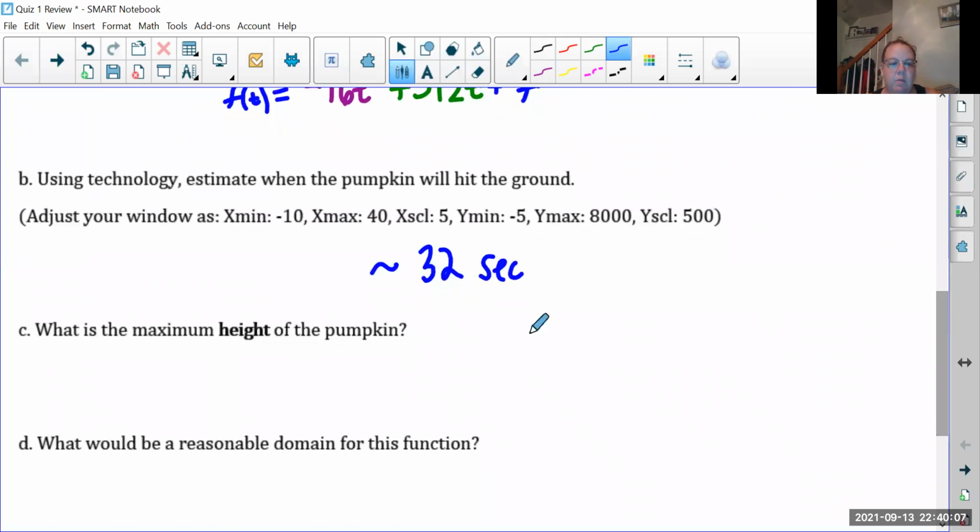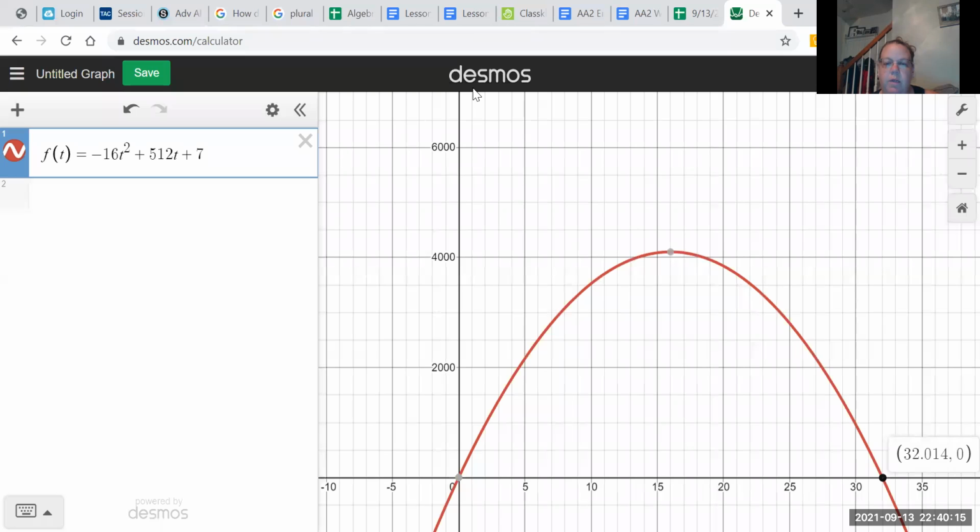Then part C says, what is the maximum height of the pumpkin? So going back to our graph, we're looking for the vertex. Remember, that's where it changes directions, and in this case it's the maximum. So we can click on there: 16 comma 4,103. The 16 represents the time it takes to get to the maximum, and that 4,103 talks about the feet, how high it is up in the air.